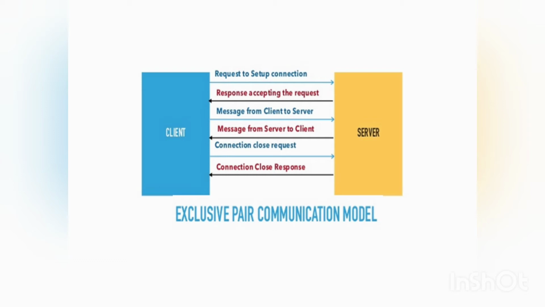Client and server can send messages to each other after connection setup. Exclusive pair is a stateful communication model and the server is aware of all open connections. Request-response is a transient communication model. It means middleware discards a message if it cannot deliver it to the receiver immediately.